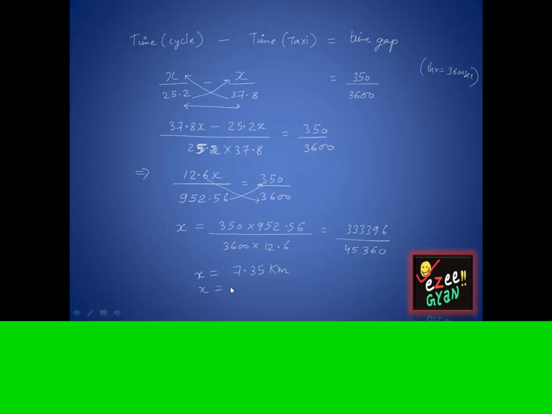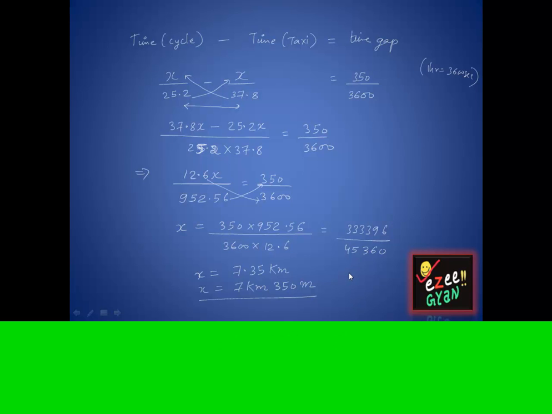Or you can say that the distance is 7 kilometers 350 meters. Okay, see, the question was very simple, easy.